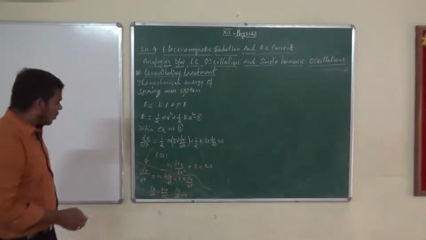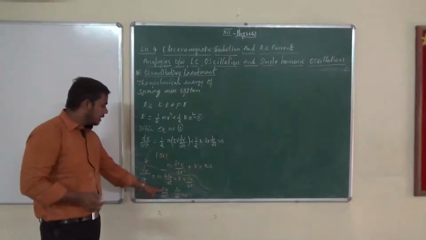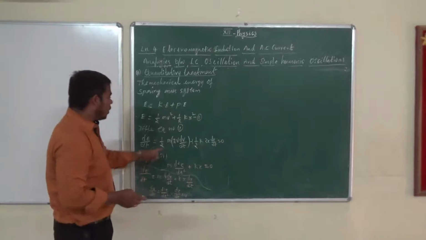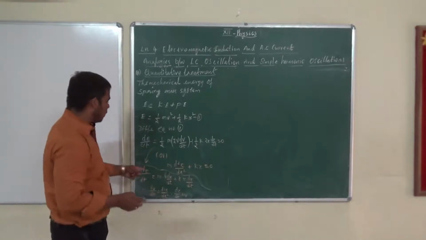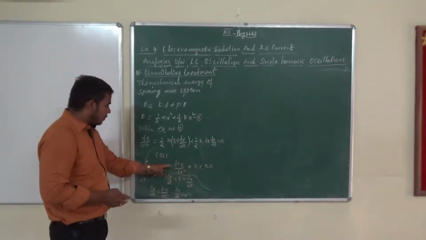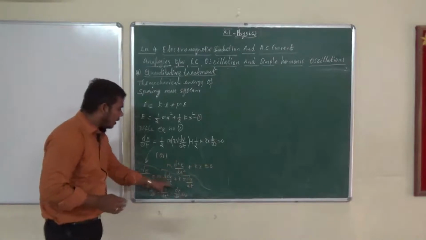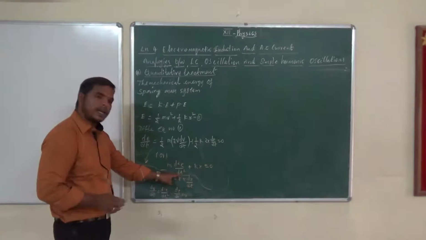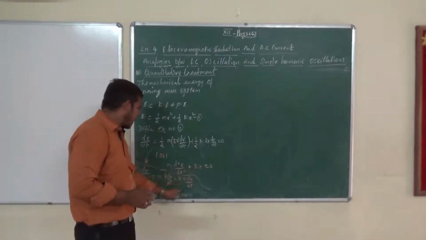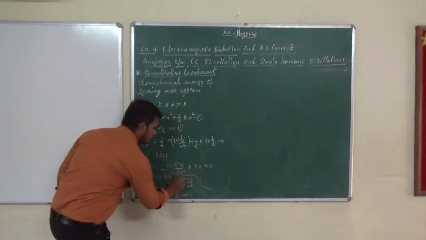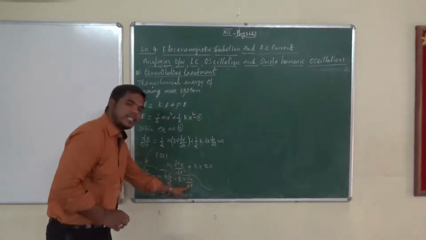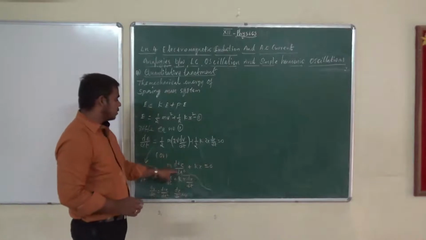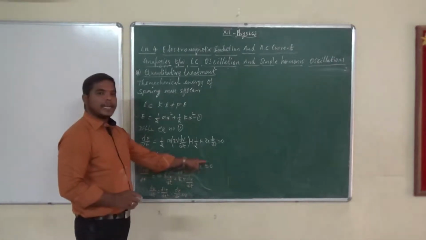Now substitute: m has no change, v is dx by dt, dv by dt is d square x by dt square, plus k x. Here also, instead of v, dx by dt; if we cancel that, we get m d square x by dt square plus kx equal to 0.